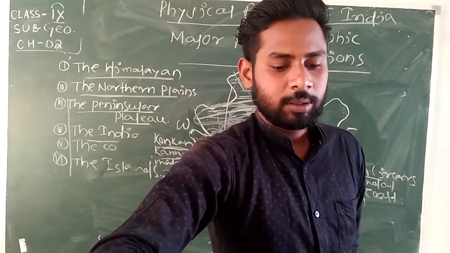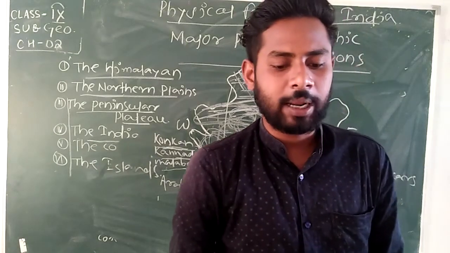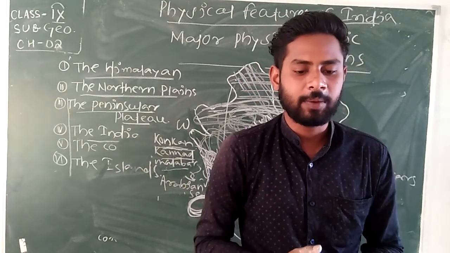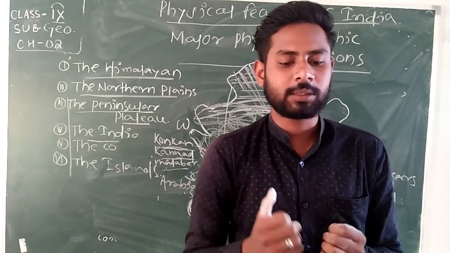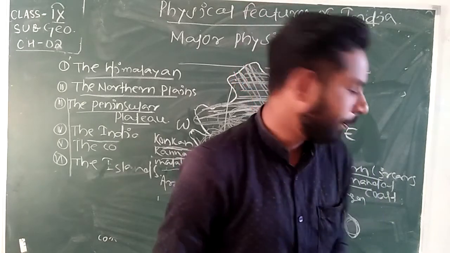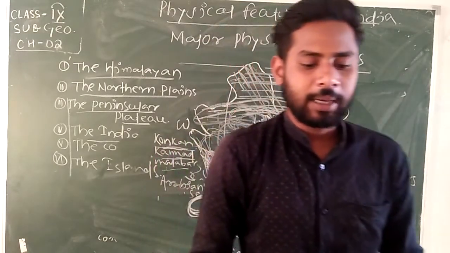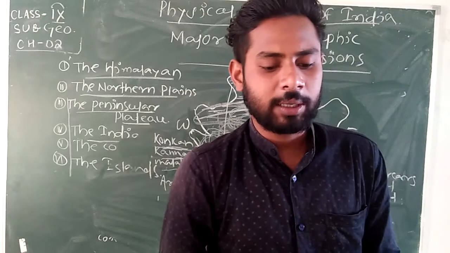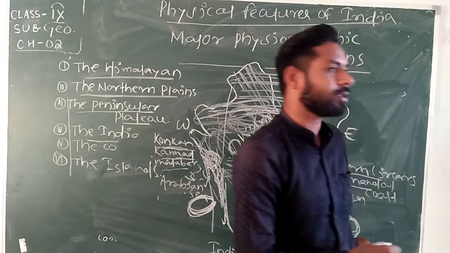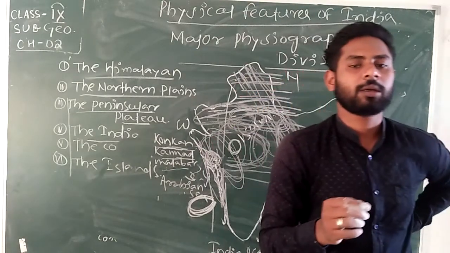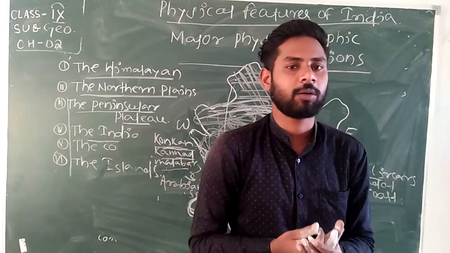The Lakshadweep islands were formerly known as Laccadive, Minicoy and Amindivi. The Andaman and Nicobar islands are an elongated chain of islands located in the Bay of Bengal. They are the elevated portion of submarine mountains, meaning small mountains are there in the Andaman and Nicobar islands.